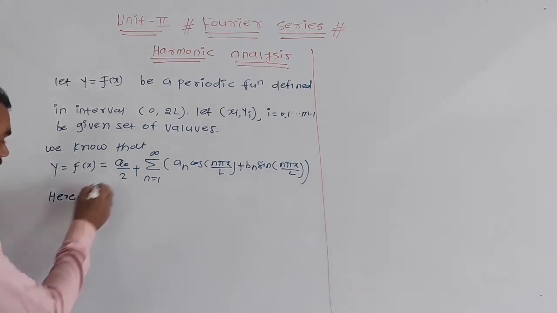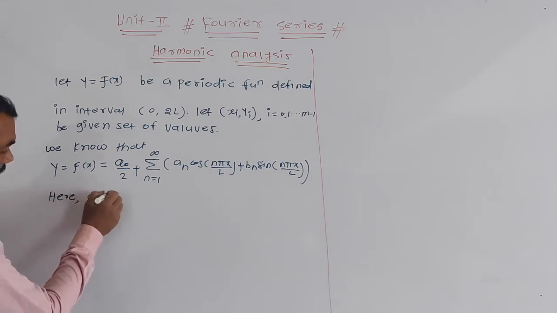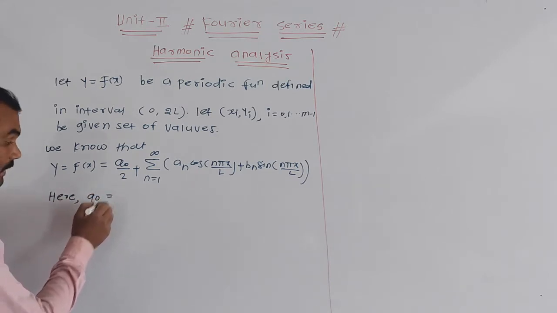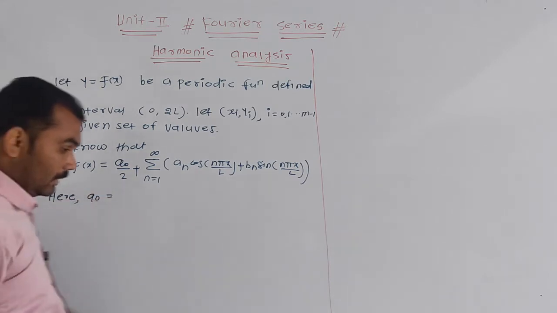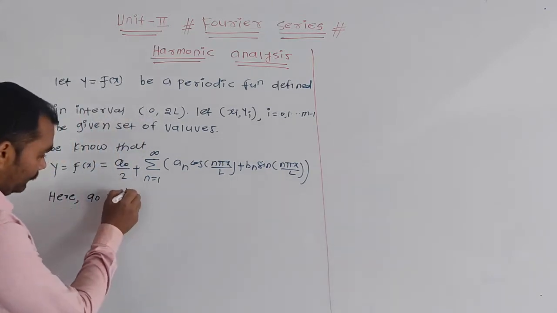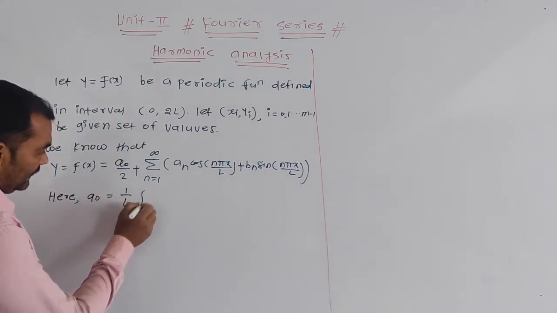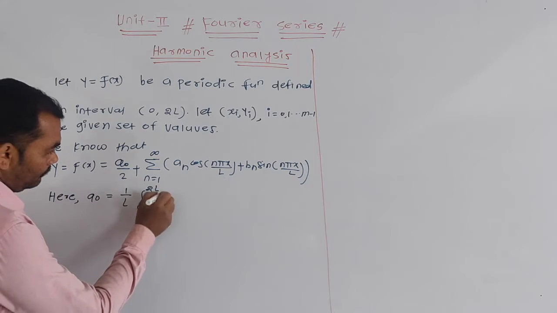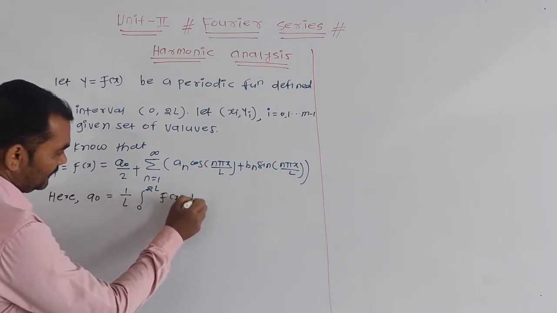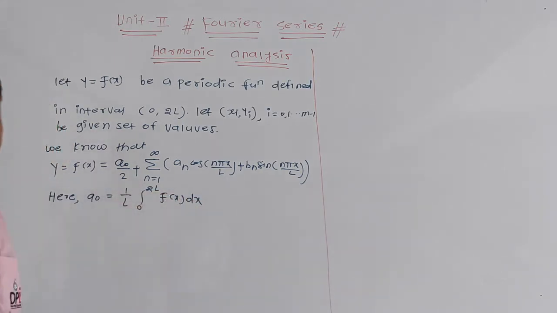Here a0 is equal to 1 upon l integration 0 to 2l f of x into dx. Correct, this is your value of a0.